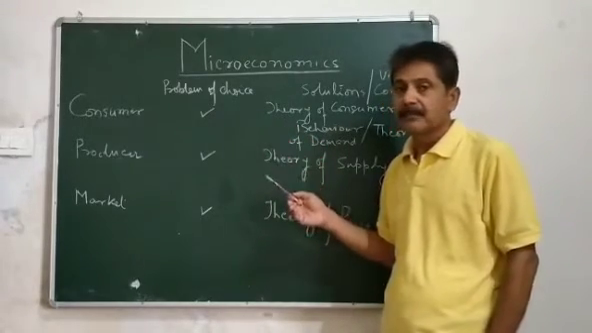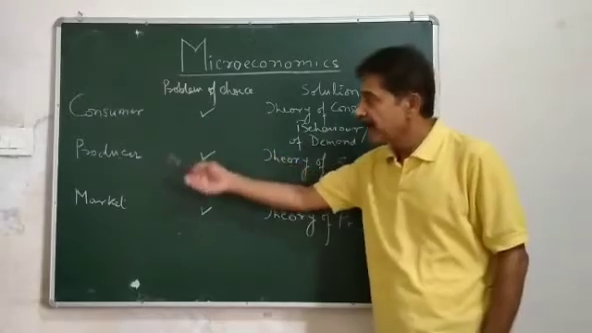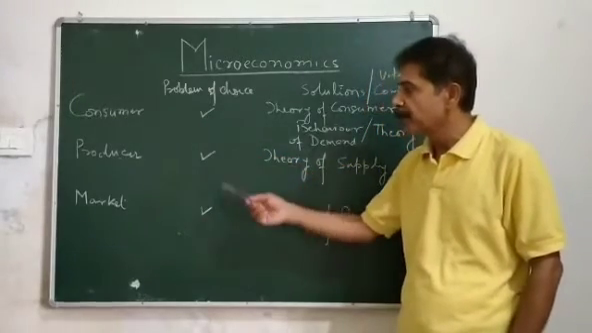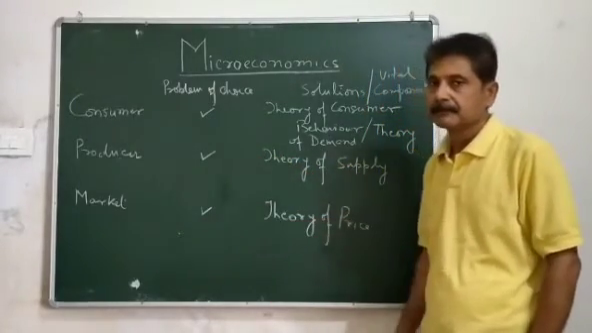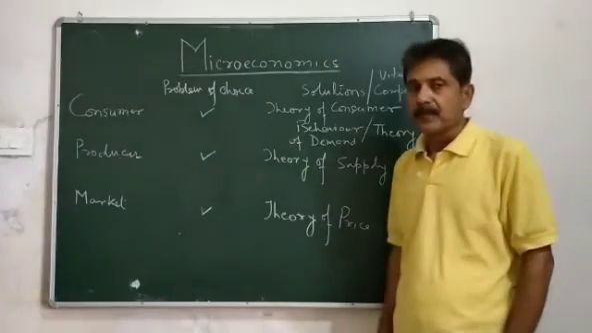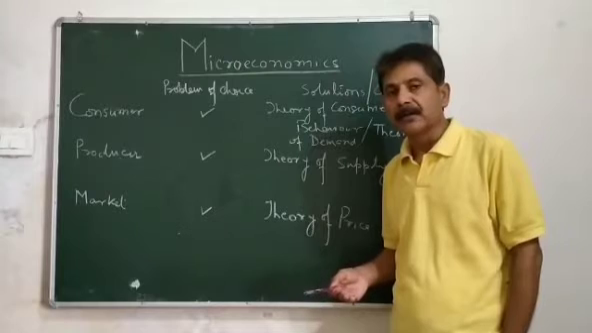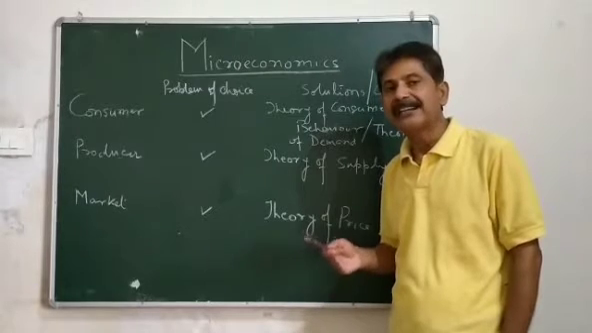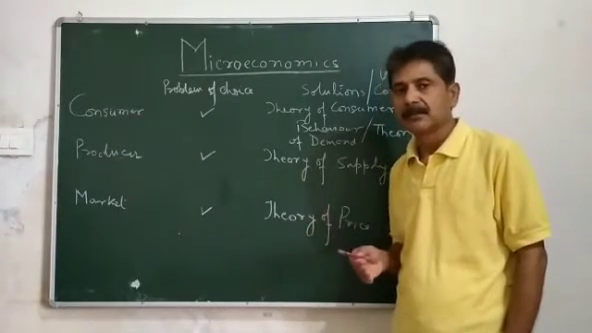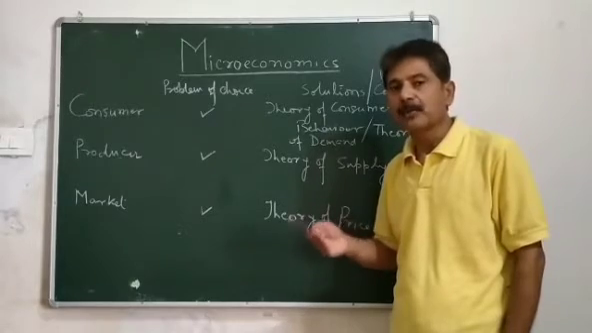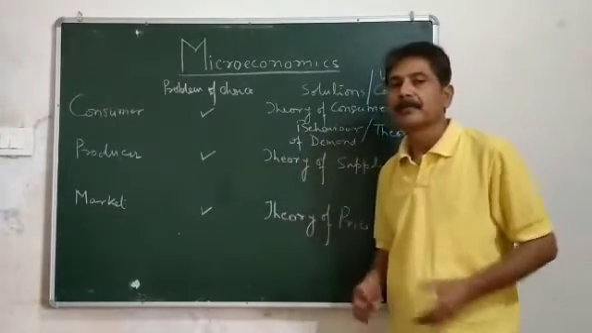Microeconomics has three important elements: consumer, producer and market. You should know what is the meaning of consumer. Consumer means ultimate user of the product. Ultimate user of the product is known as consumer.